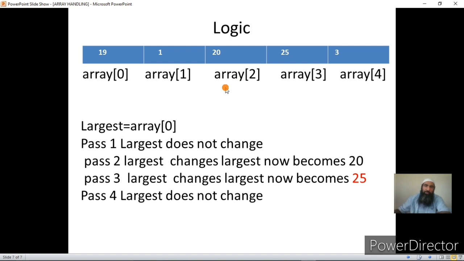I have also assumed that the following values are already stored in the array, or you have inputted these values from the keyboard or initialized these values to the array. Better is to input the array elements from the keyboard, because once you input the array from a keyboard, you can have different values each time. If you initialize the values to the array, next time you will have to change the program itself. But if you input it from the keyboard, next time you won't have to change the program. The user can run the same program.